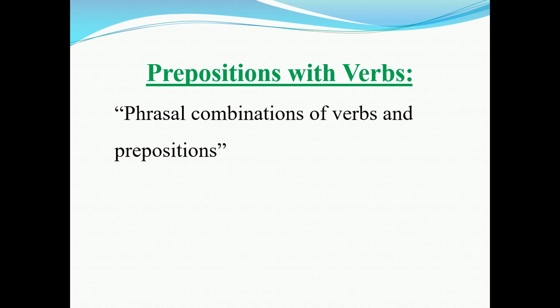You have already studied about phrasal verbs in your previous classes, and I think I don't want to give a detailed explanation about it. Examples like put off, put down, put on. Okay, so a number of examples are there. So phrasal combinations of verbs and prepositions. So that's what is generally meant by prepositions with verbs.